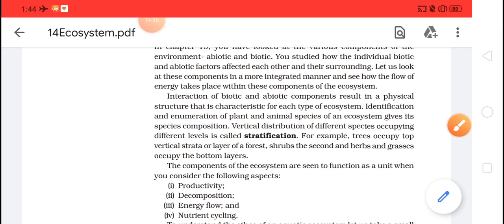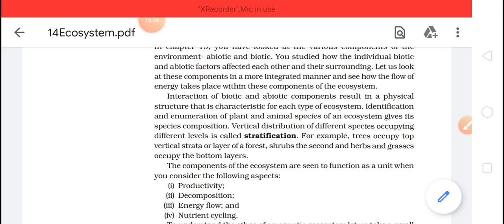Identification and enumeration of plant and animal species of an ecosystem gives its species composition. Vertical distribution of different species occupying different levels is called stratification. For example, trees occupy the top vertical stratum or layer of a forest, shrubs the second, and the herbs and grasses occupy the bottom layers.